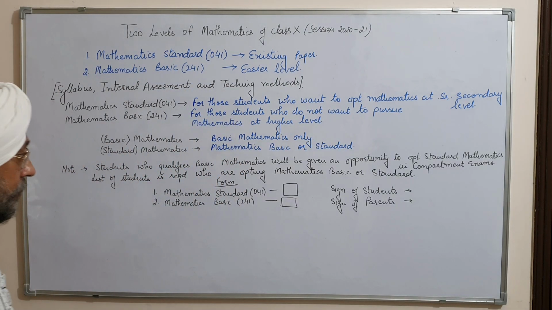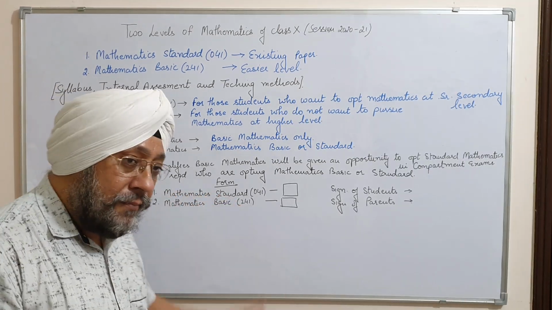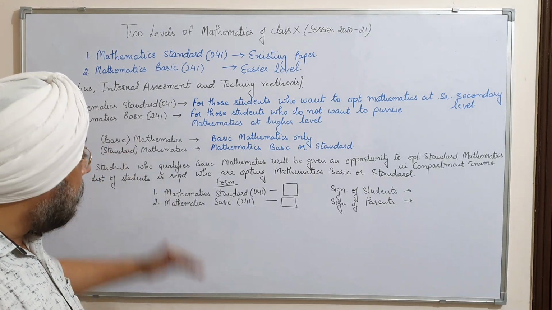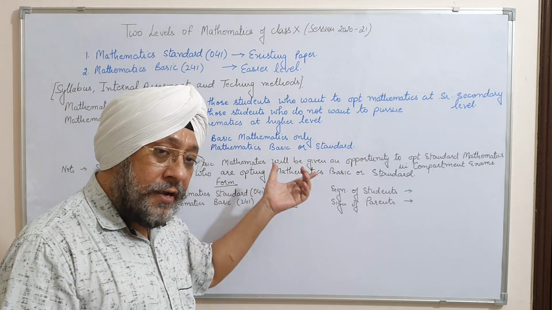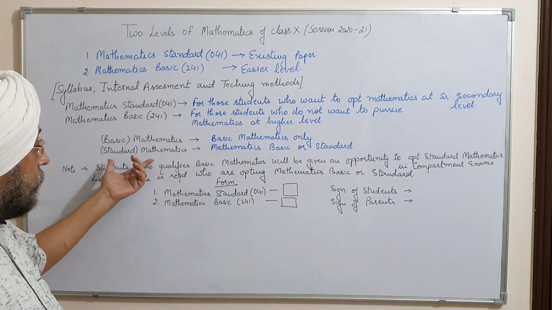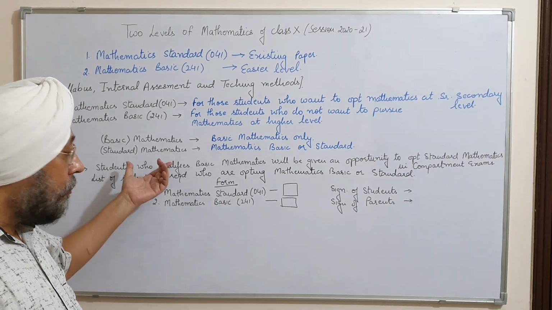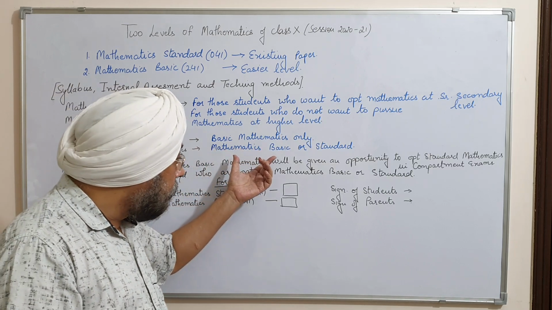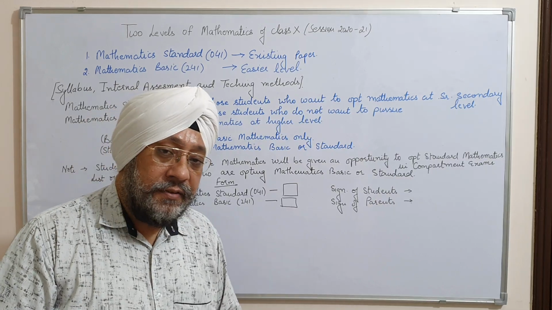Now, there is one condition: students who opt for basic mathematics in the main paper but are unable to get the pass marks have been given the opportunity by the board to appear only in basic mathematics at the compartment level. But students who opt for standard mathematics in the main paper and are unable to get the pass marks can appear in either mathematics basic or standard at the compartment level.